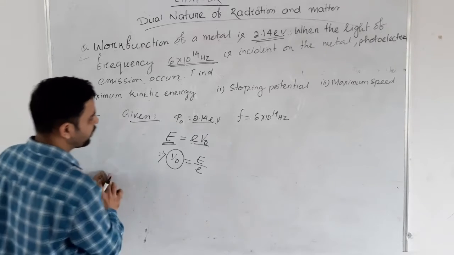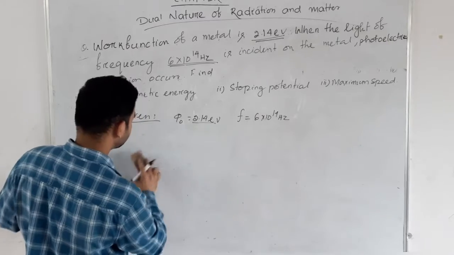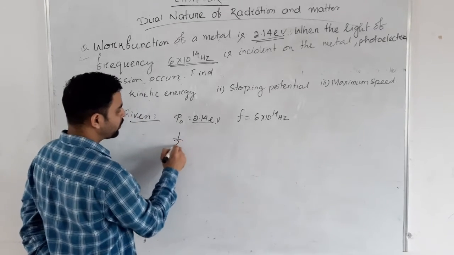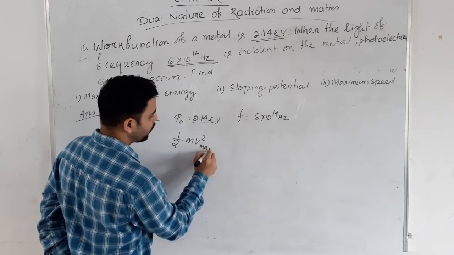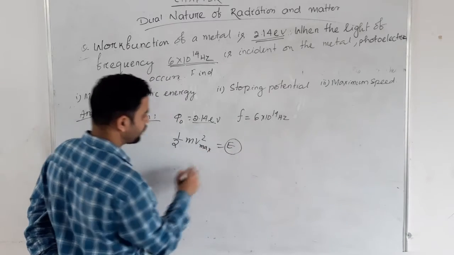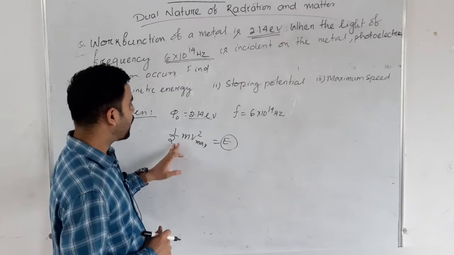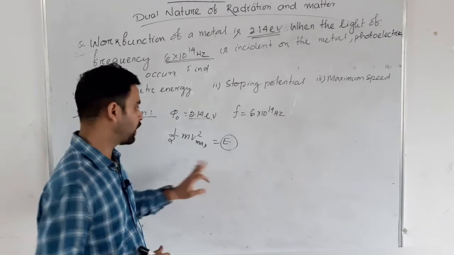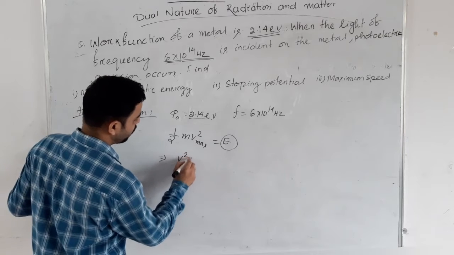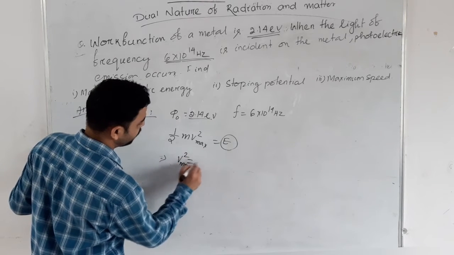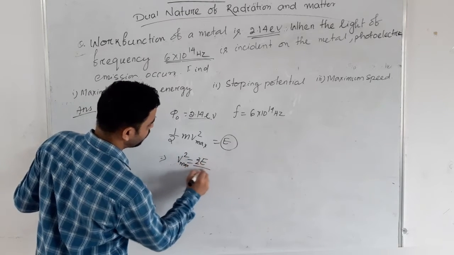The third question is very easy. We have calculated the maximum kinetic energy, the value of E. Here we know half m v square equals E, so V square max will be 2E by m.